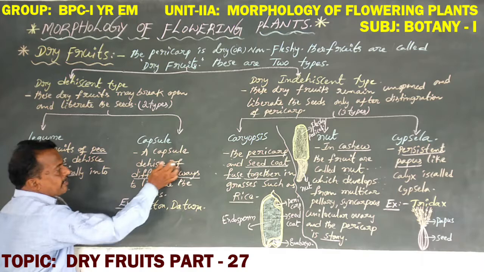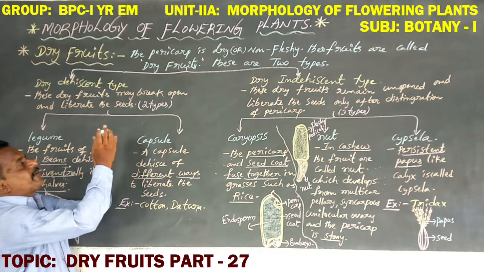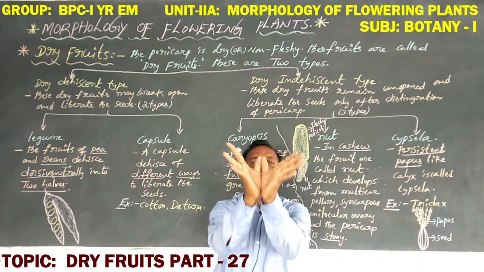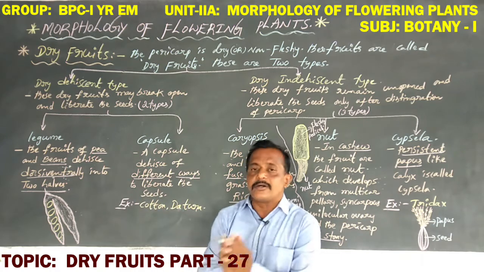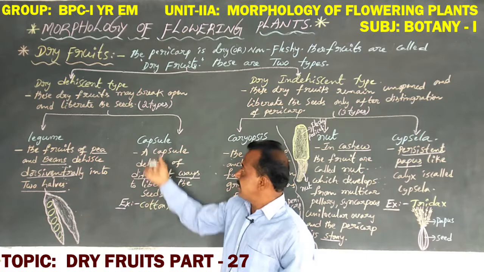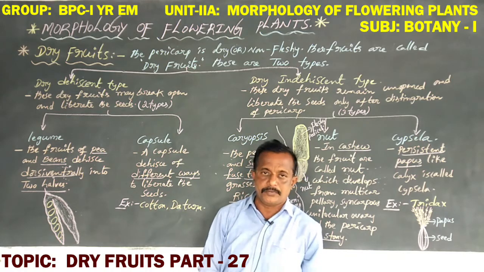Next coming to capsule. A capsule dehisces in different ways to liberate the seeds. That is capsule. Examples given here are cotton and datura.